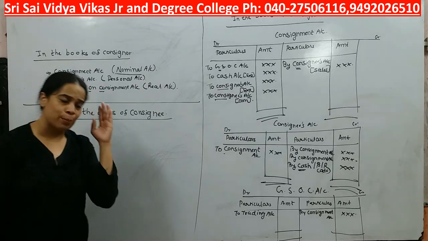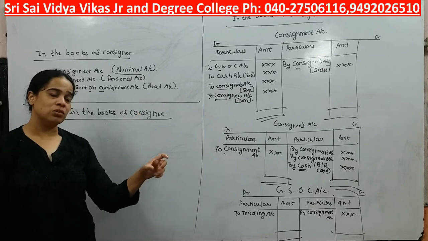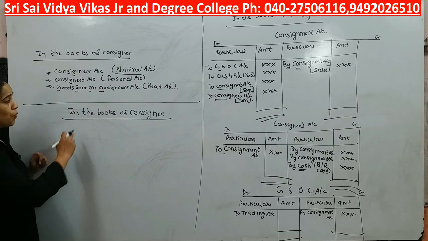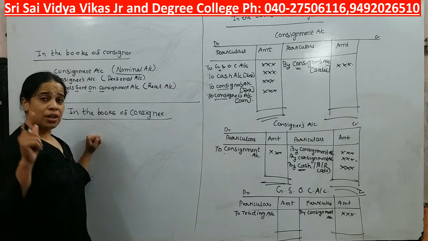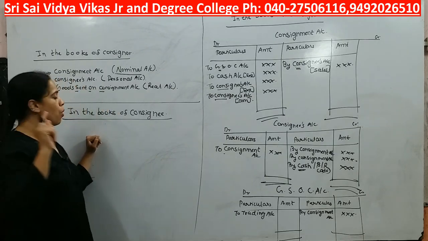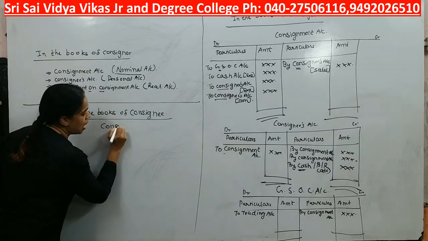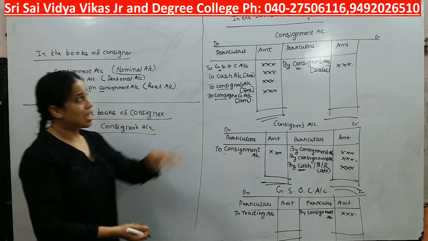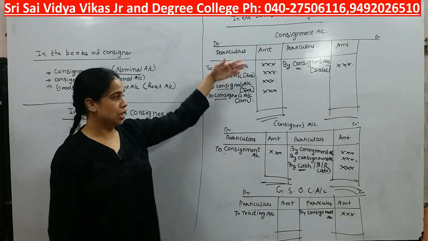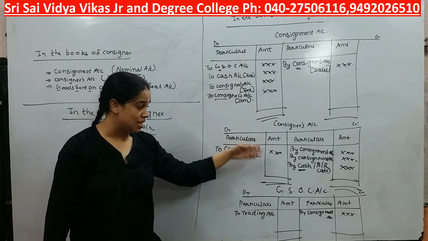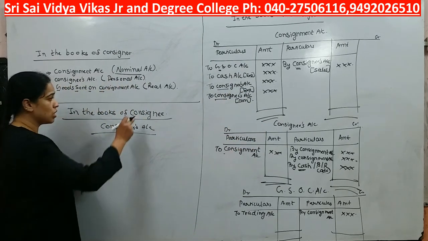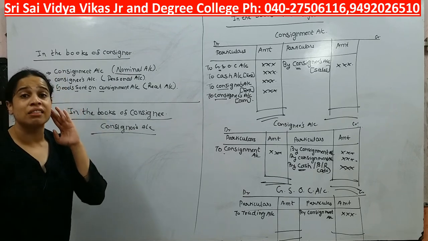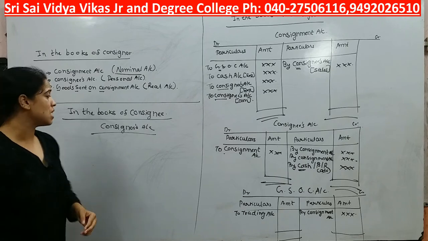So his main motto is to sell goods at the highest price so that he will get more commission on that. So when it comes to the consignee, for him only one person is important, that is the consignor. What I am saying, for the consignor 3 things were important: consignment, consignee and GSOC. But when it comes to the consignee, only one thing is important, that is the consignor's account.